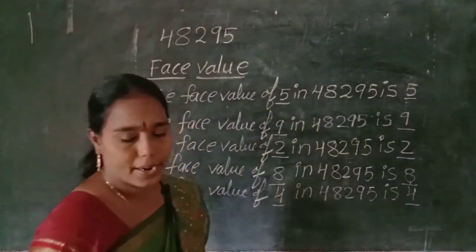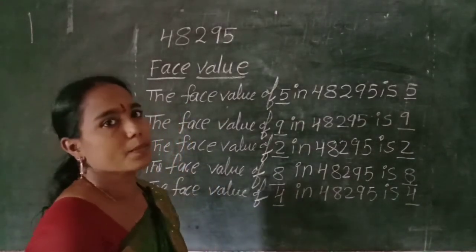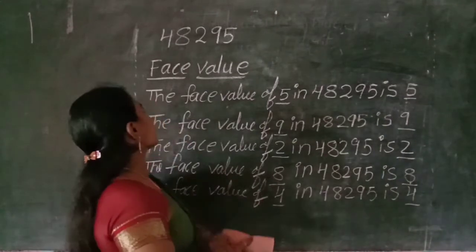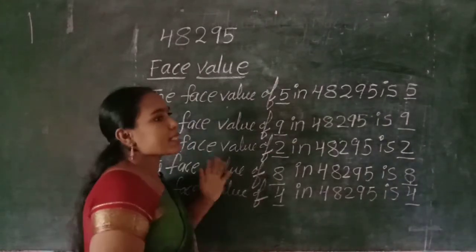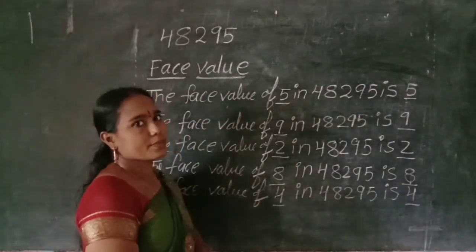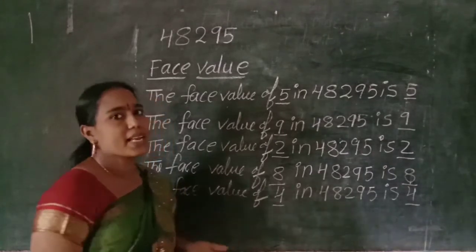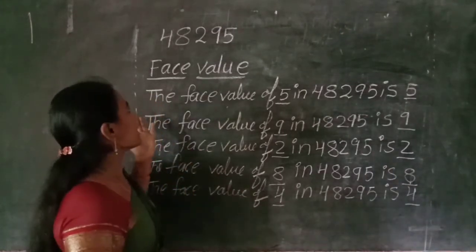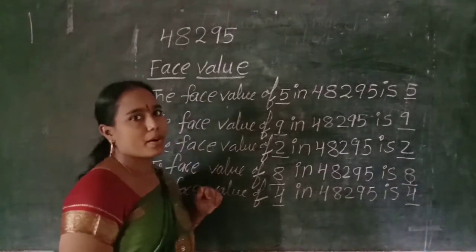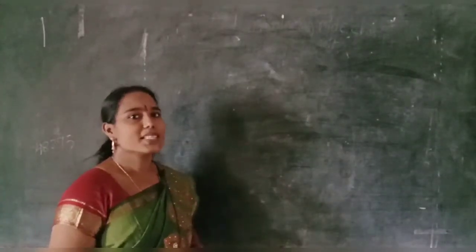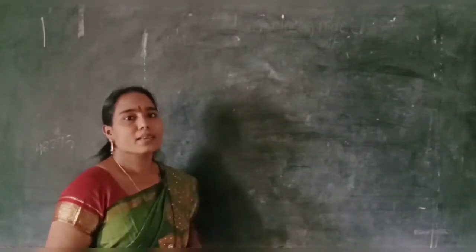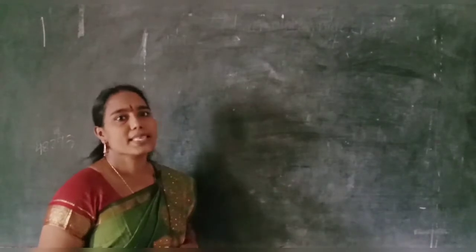Okay, children. Next, I will explain what is the place of all digits in the number. Now I explain the places of all digits in the number.